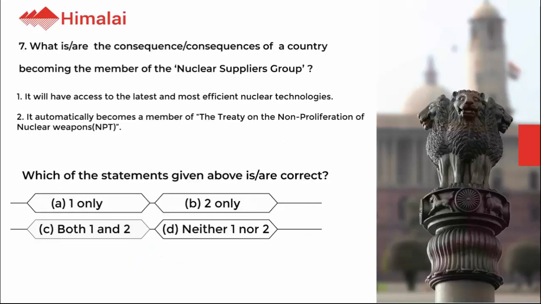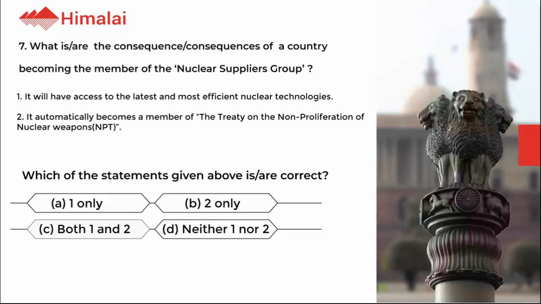Question number 7. What is the consequence of a country becoming a member of the Nuclear Suppliers Group? 1. It will have access to the latest and most efficient nuclear technologies. 2. It automatically becomes a member of the Treaty on the Non-Proliferation of Nuclear Weapons, NPT.